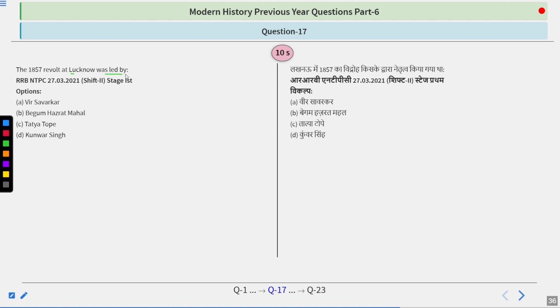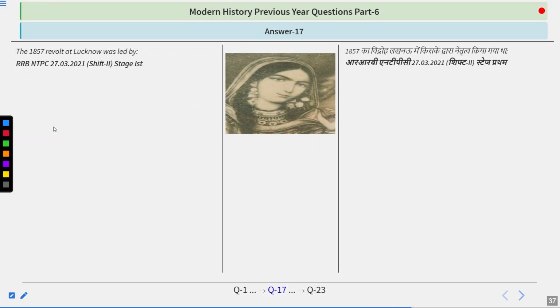1857 revolt at Lucknow was led by Veer Savarkar, Begum Hazrat Mahal, Tatya Tope, Kunwar Singh. Try to think about it. And I guess the answer you are giving is right because the answer is Begum Hazrat Mahal.